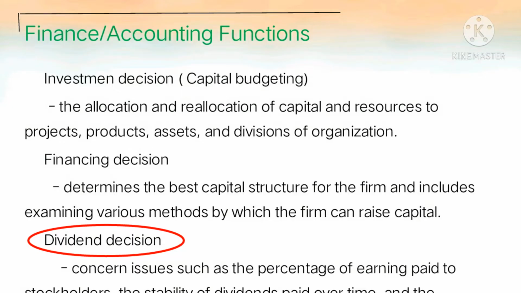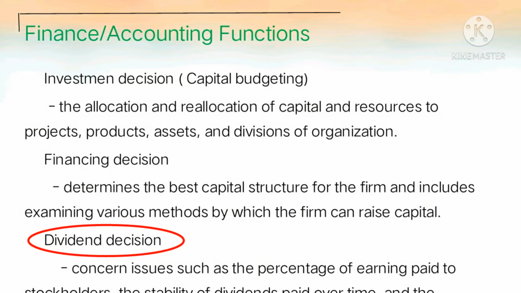The third one is dividend decisions. This function is concerned with issues such as the percentage of earnings paid to the stockholders, the stability of dividends paid over time, and the repurchase or issuance of stock. Dividend decisions determine the amount of funds that are retained in a firm compared to the amount paid out to stockholders.